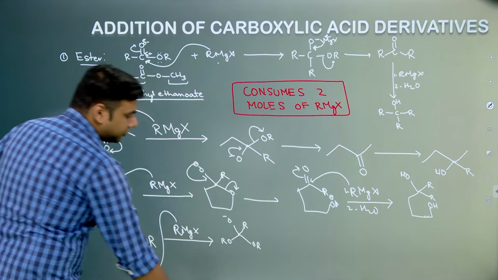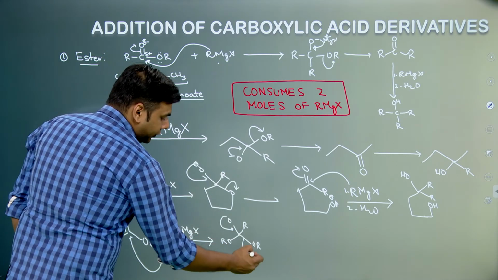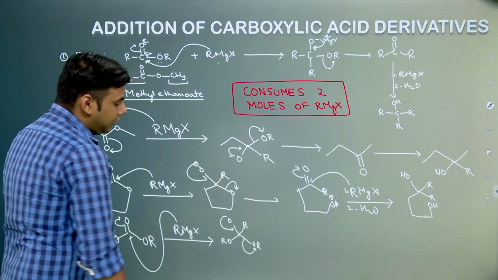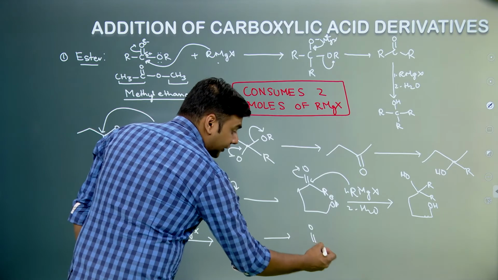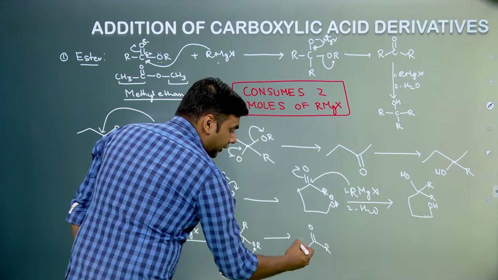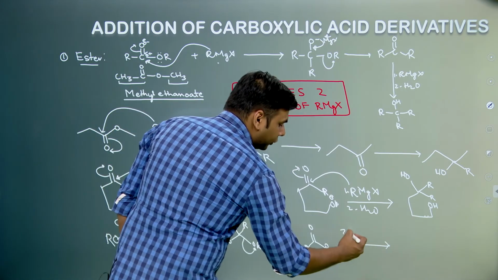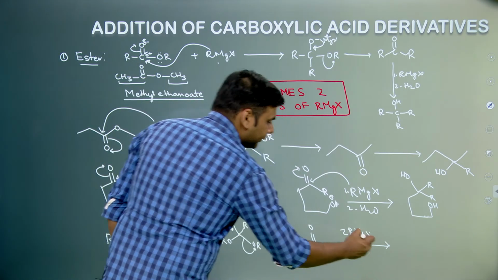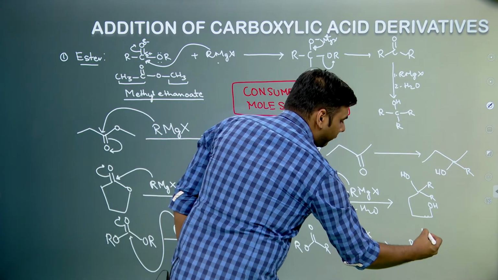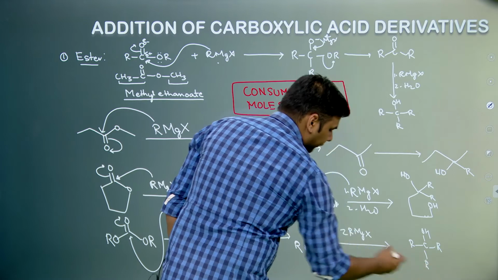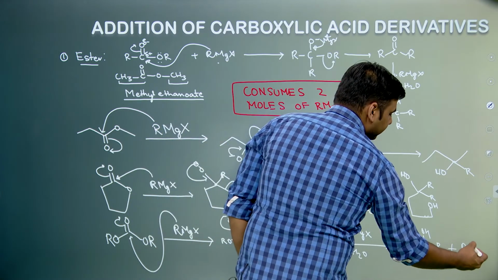Now the carbon is attached to 3 electronegative atoms. So the negative charge pushes out the OR group. So we form an ester over here. Now the ester can react with another 2 moles of Grignard reagent, something like this only. So it will form a 3-degree alcohol. In the second step we are carrying out acidic workup plus ROH.